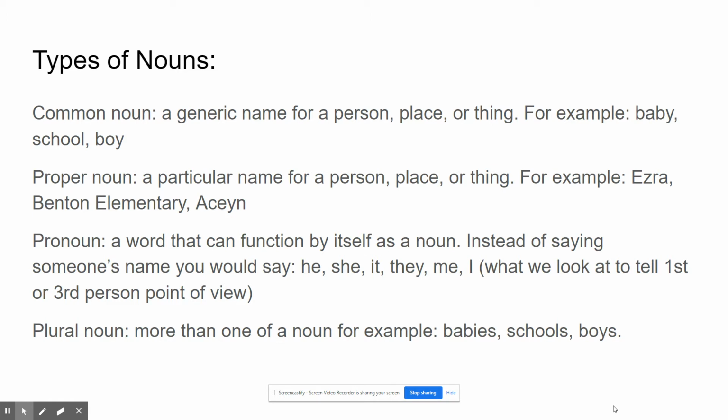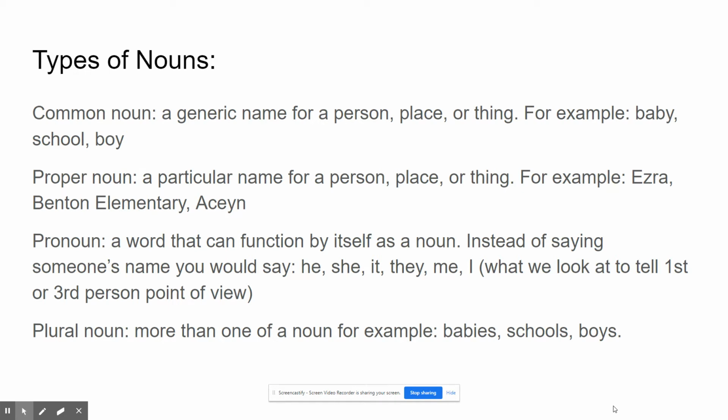Then there's a proper noun, okay? And that's more of a particular name for a person, place, or thing. So instead of baby, I could say Ezra. Instead of school, I could say Benton Elementary. Instead of boy, I could say Asen. Okay, so those are your proper nouns. Those are nouns that need to be capitalized.